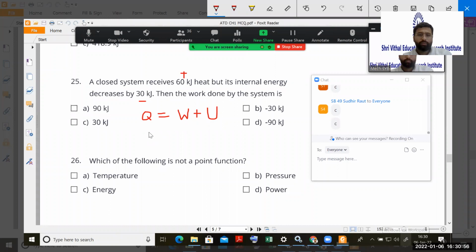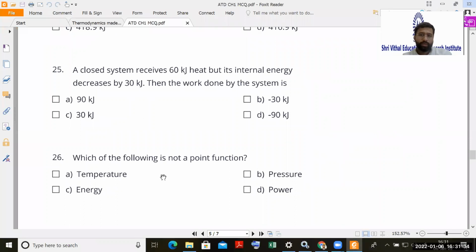So here it will be 60 is equal to W minus 30. I hope my screen is visible, whatever I'm doing. And here the W will be equal to, minus 30 will go there and it will become plus, 60 plus 30, that will become 90 kilojoule. Is it understood? Okay. Right. Option number A is correct.